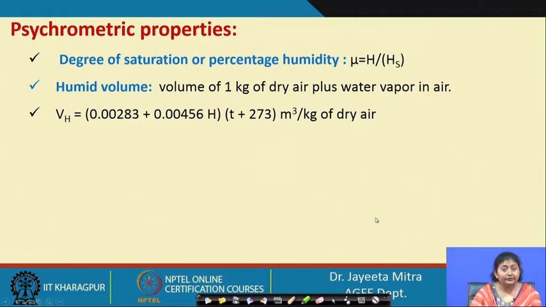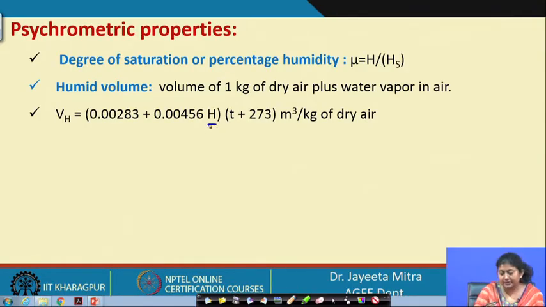Its value VH is equal to 0.00283 plus 0.0045 H. H is the humidity at that condition. Suppose we are talking about a temperature of 35 degree Celsius and the humidity is H1. So, here we will put H1 to find the humid volume, and instead of T we will put 35 degree. So, this is how we can calculate the humid volume of 1 kg air at 35 degree and H1 humidity.